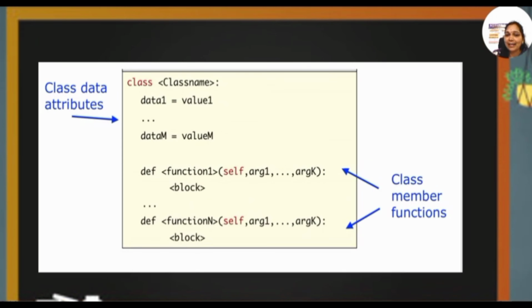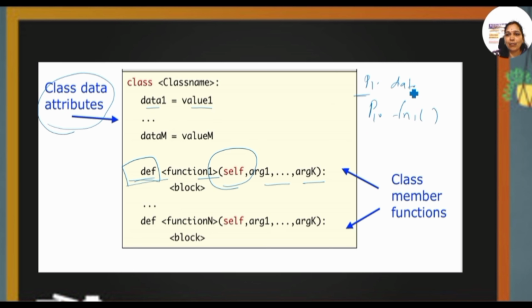For writing the class member functions, we can use the predefined keyword def and define the functions here. The functions can be called by means of the object, like P1.function name. This is the object, right? If you want to call a variable, then P1 is the object and data 1. This is how we can create classes, class data attributes and class member functions.